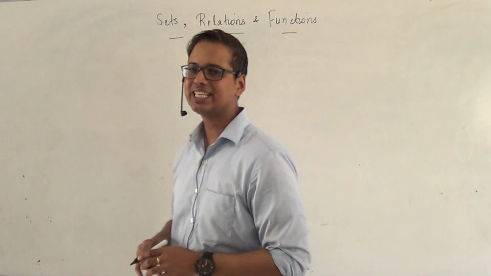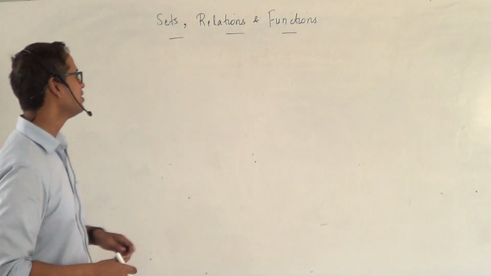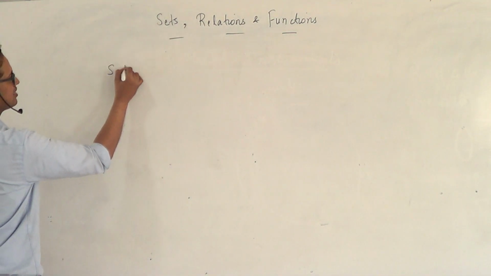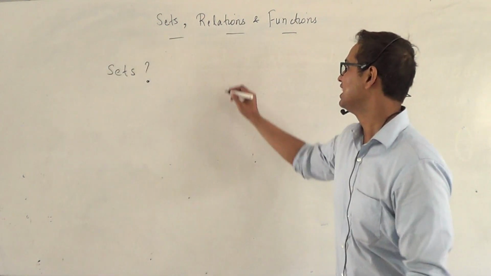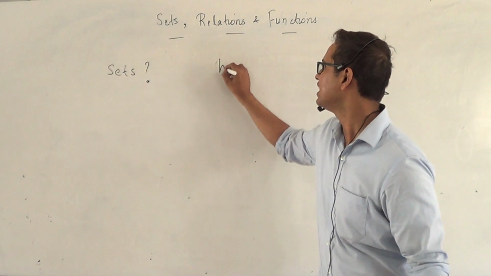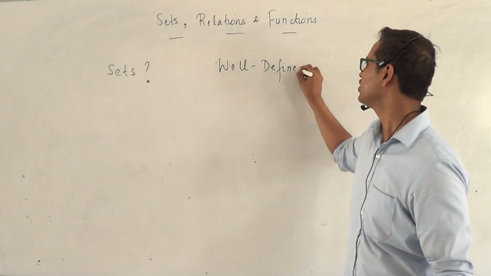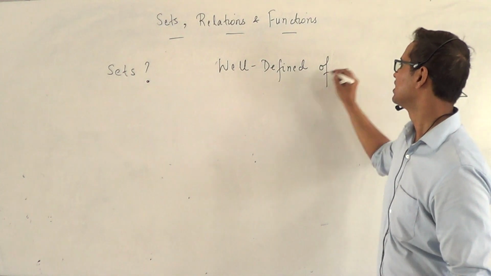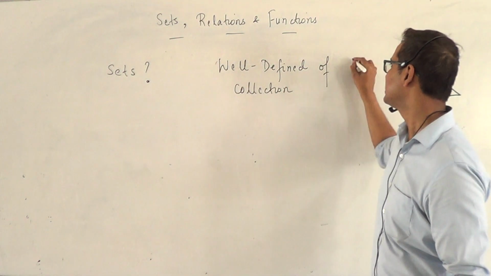So let us start with sets. Now you already know it. So how do you define sets? A set is a well-defined collection of objects. Exactly. It's a well-defined collection or aggregation of distinct objects.